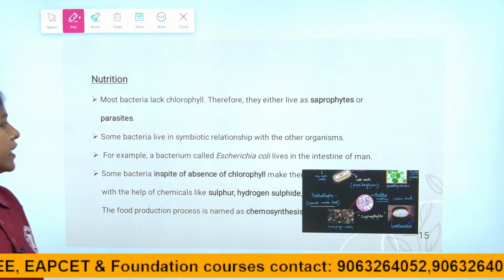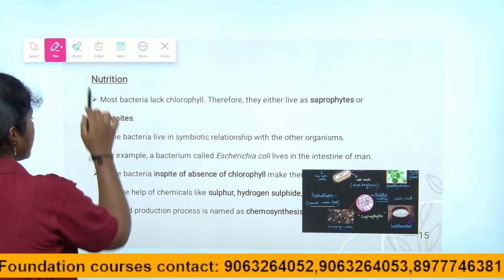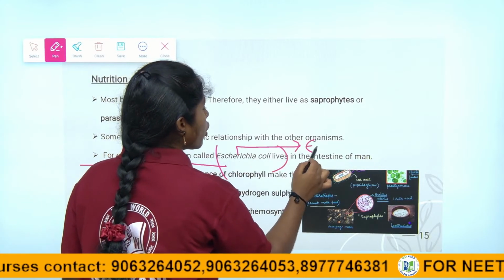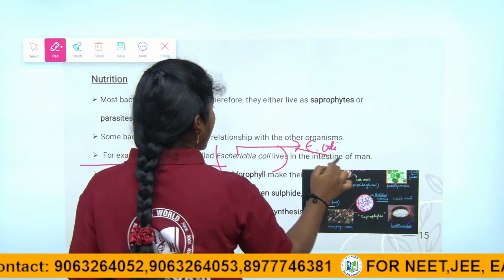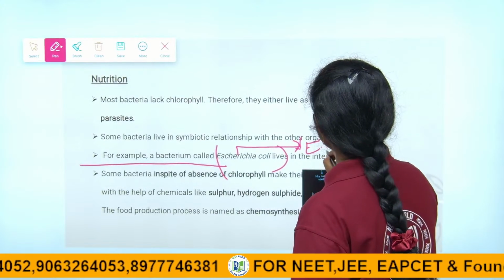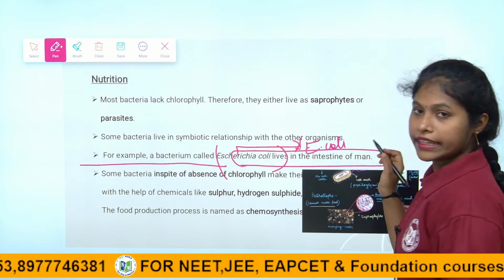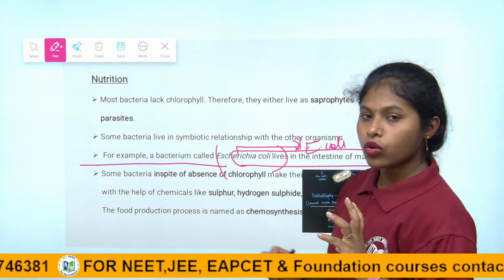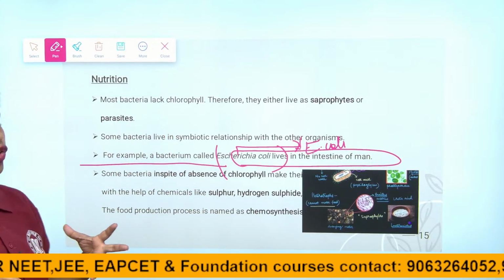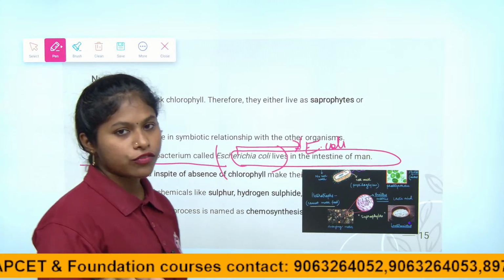So for example, he has given another very good example, children. For example, a bacteria called Escherichia coli. I already said, children, in the small intestine of human beings, the bacteria called E. coli, which means Escherichia coli, lives in the intestine of man. So it is beneficial only for us. The bacteria which is beneficial to human beings, we call it E. coli. It is present in the small intestine of man.